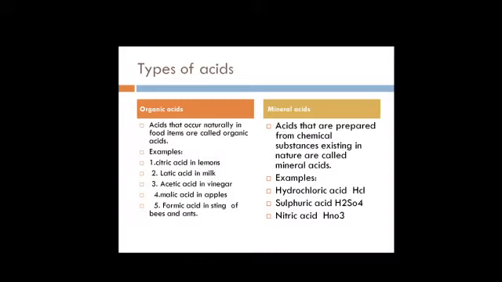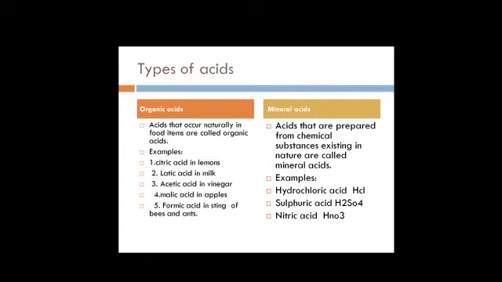Now we'll discuss types of acids. Acids can be divided into organic acids and mineral acids. Acids that occur naturally in food items are called organic acids. We have seen in the previous slide, right? Acetic acid in vinegar, malic acid in apple, citric acid in milk and curd, oxalic acid in tomato and spinach. We see these acids are naturally present in food items. Such acids which occur naturally are called organic acids.